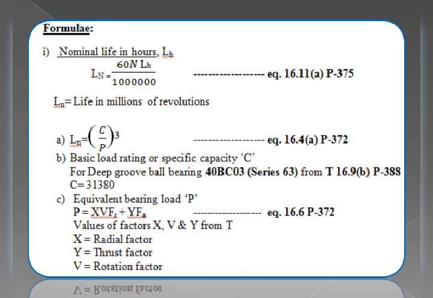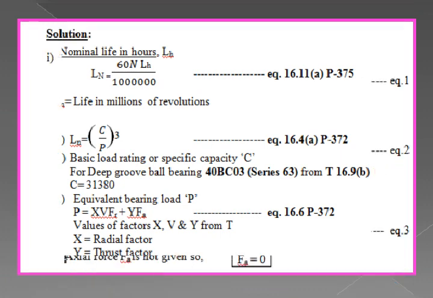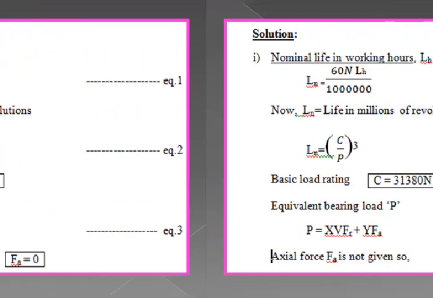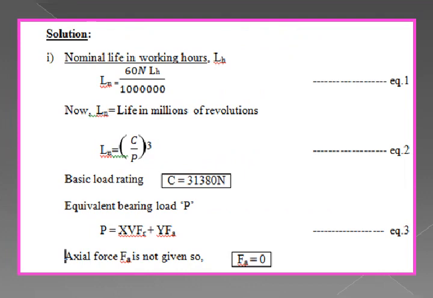This we need to find to get the value of P and C. Once we get these two values, we need to substitute them in the equation L suffix n is equal to (C by P) whole cube, and then substitute that in the equation L suffix n is equal to 60 N LH divided by 10 lakh. So we get the value of nominal life in hours. Next, we'll go for the solution.